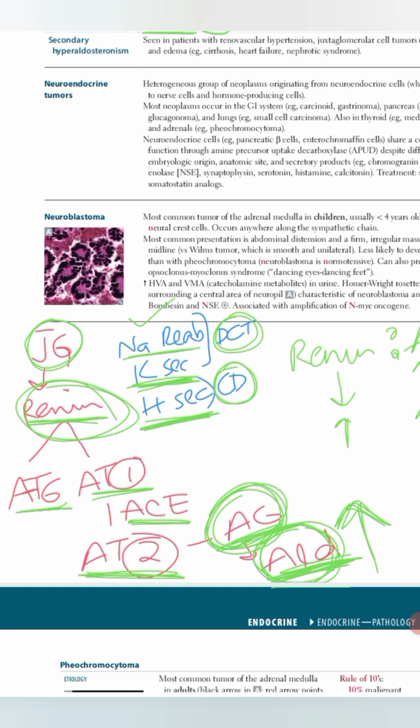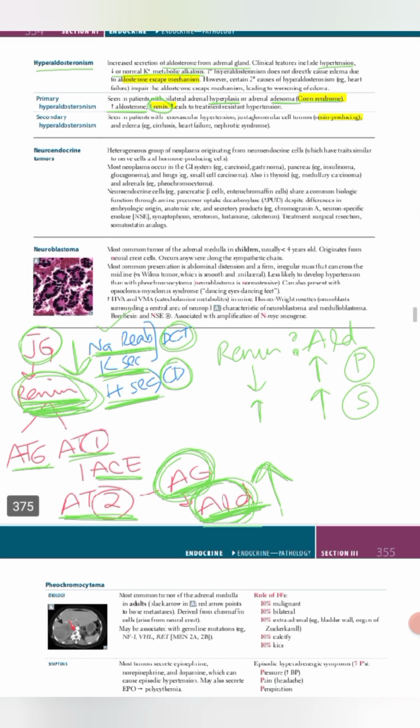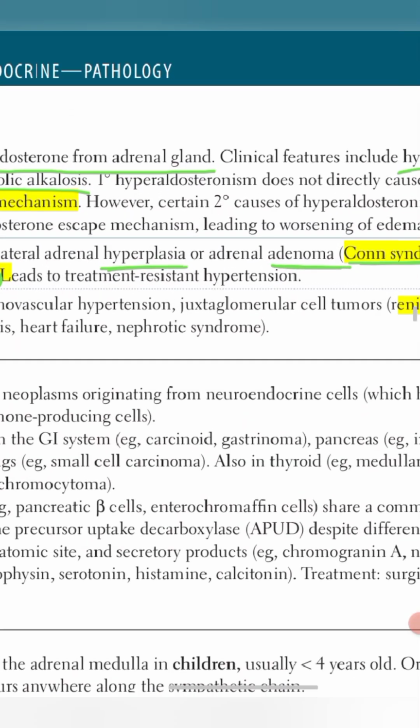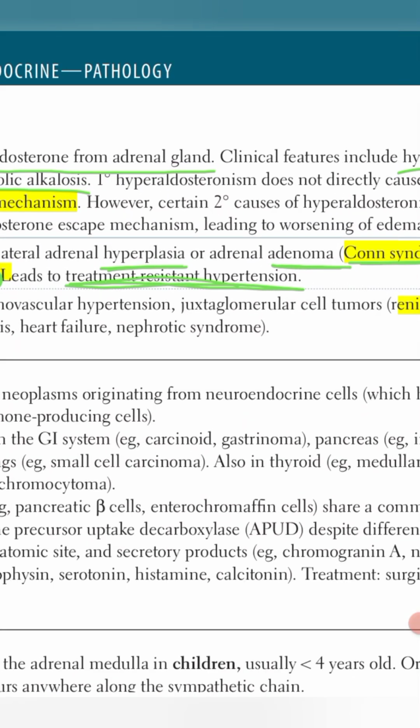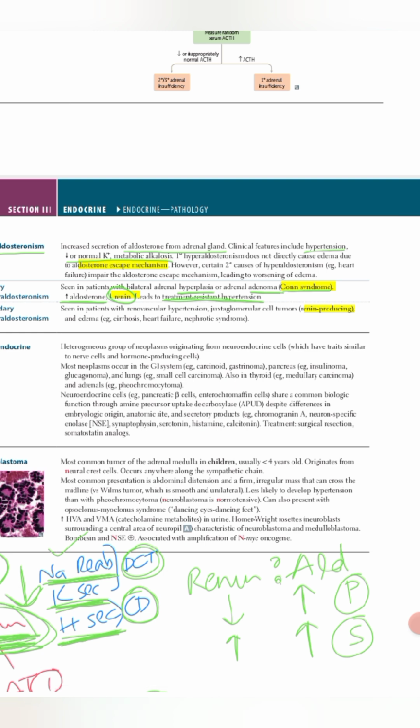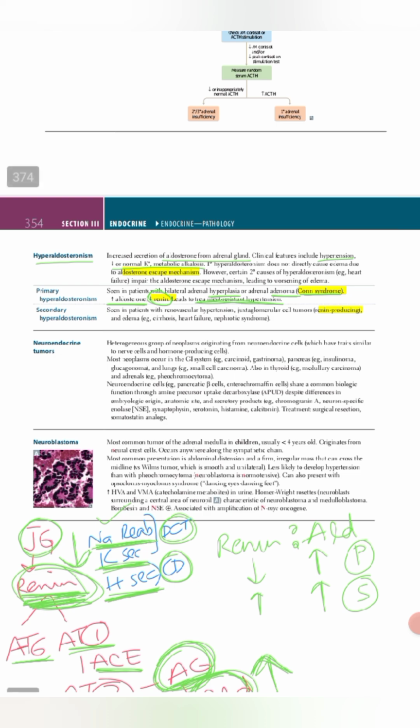Aldosterone is causing an increase in blood pressure due to sodium resorption, and renin is suppressed by this increase in blood pressure. We know that renin is secreted when there is low blood pressure, so the level of renin will be low in primary hyperaldosteronism. So it leads to treatment resistant hypertension. If we see a patient who is not responding to any antihypertensive drugs, we can do investigations for primary hyperaldosteronism.